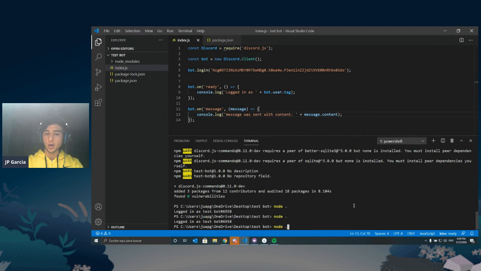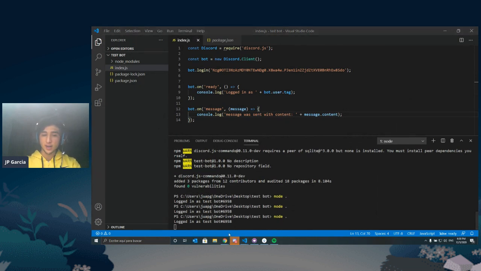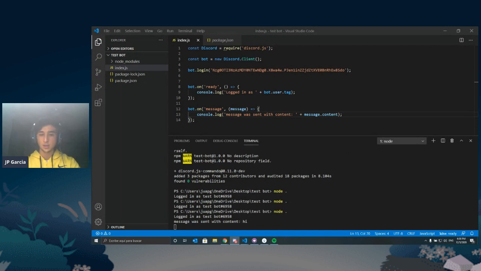Go ahead and rerun the bot. Hopefully this time, whenever you send something to the bot, I'm going to send something to the bot. I'm going to send hi. It says message was sent with content hi. Hopefully that works. Do let me know if it doesn't, and let me know if it does.